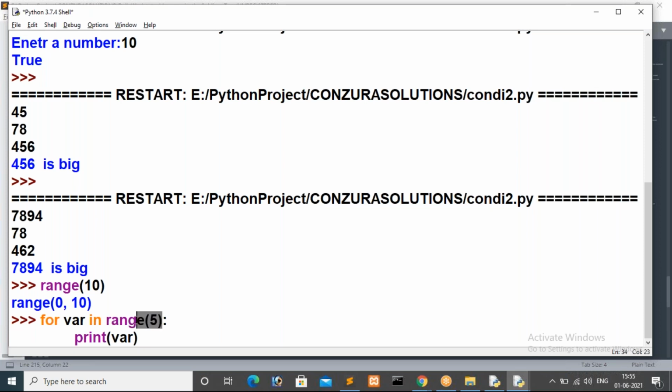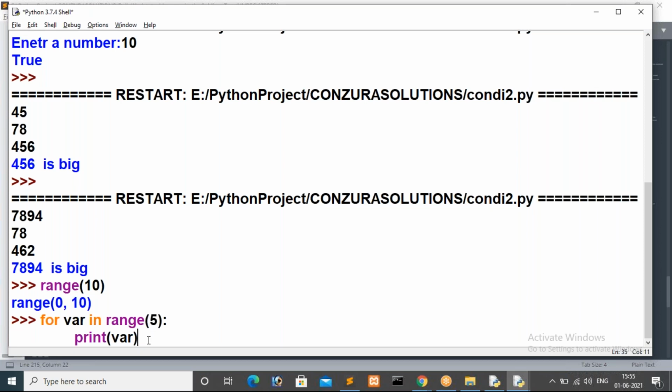In this, the range method will consider everything. If we specify range with a single parameter, the range method will consider the beginning position, and at the same time it will consider the increment also. In this case, what is the beginning value by default? If I gave range of 10, range will consider 0 comma 10. That means the default beginning value for range is 0, and the ending value is the given value minus 1. Here I gave 5.